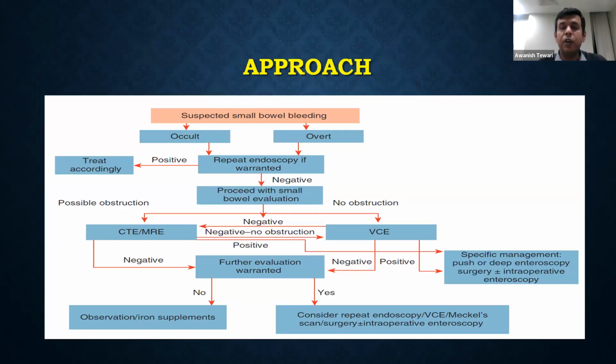So how do we approach any patient who comes with a suspected small bowel bleed? First, we look whether it is an occult or an overt bleed. Then we decide whether we do a repeat endoscopy. If it is positive, then we treat accordingly. If it is negative, then we proceed with small bowel evaluation. If a patient has features suggestive of obstruction, then we go ahead with CT or MR angiography. If not, we go ahead with capsule endoscopy.